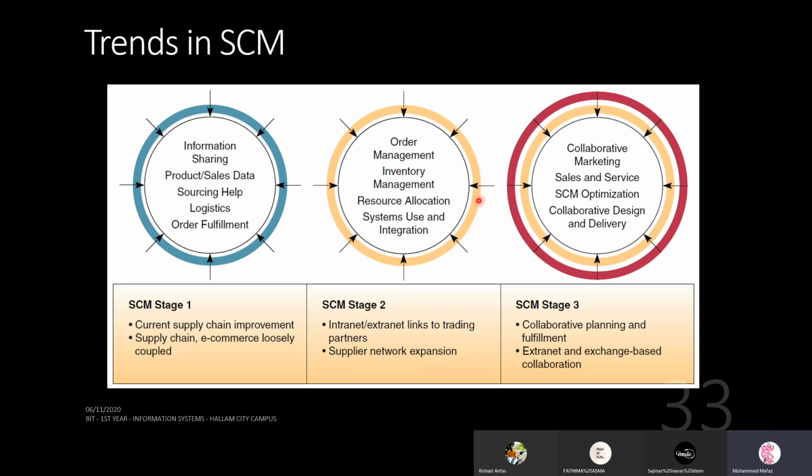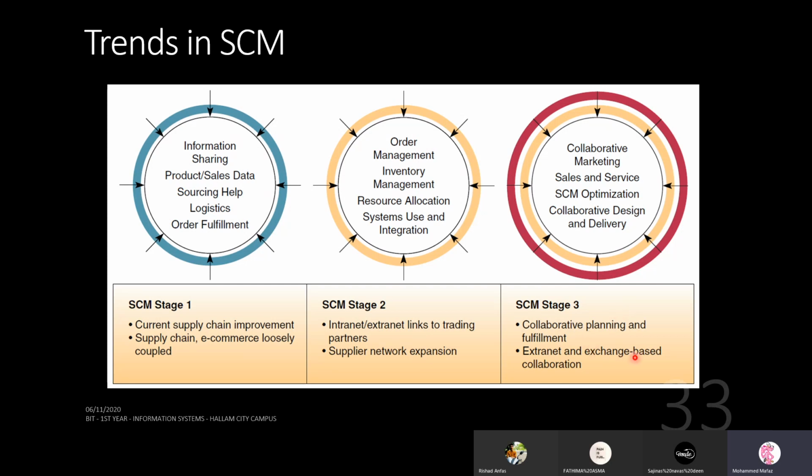Then after you have done that, you can come to stage 3, where you can involve collaboration for planning and fulfillment. As I told, concept to market gets achieved at stage 3 through the first 2 stages. If stage 1 is done, where you have information shared, then you make the framework for that through intranets or extranets. Then you can get the different people to do collaborative planning, where multiple parties get involved in satisfying the customer's ultimate objective.